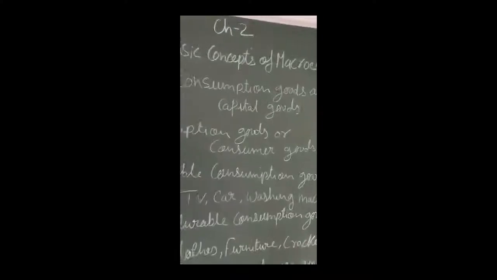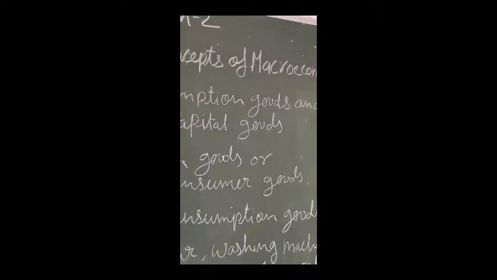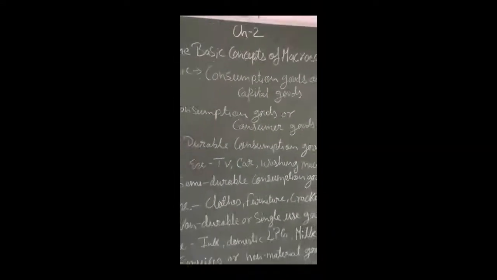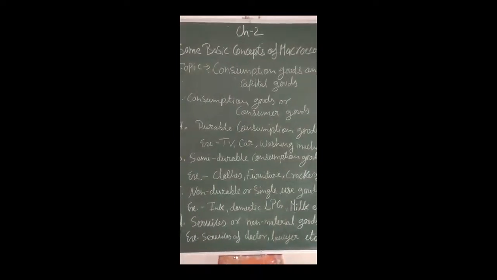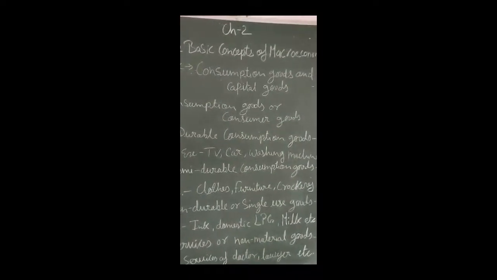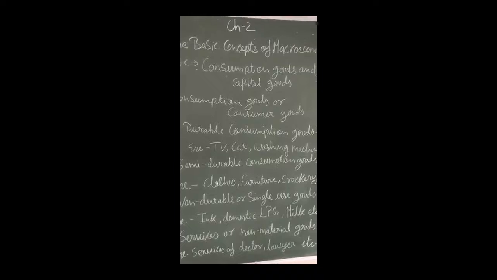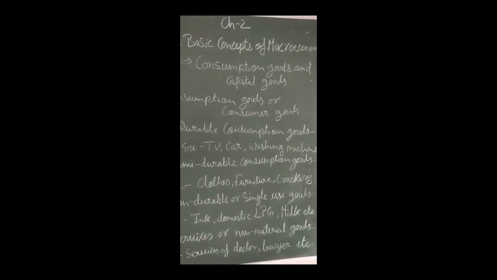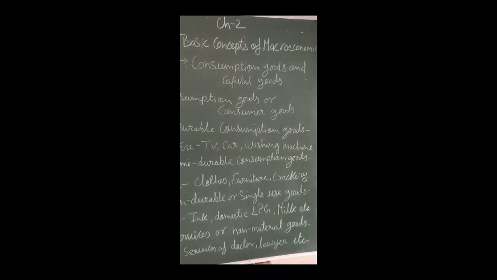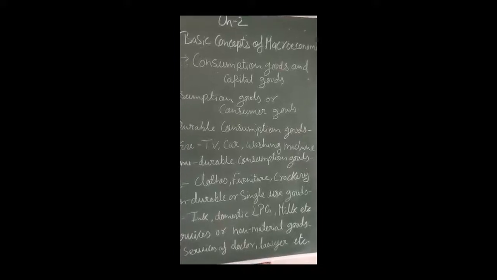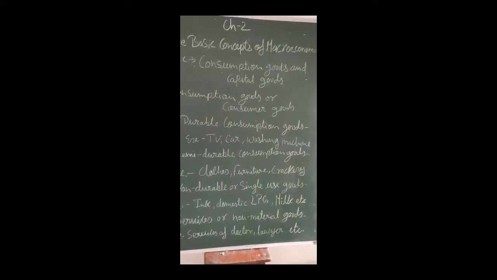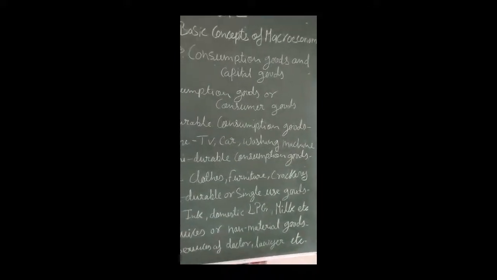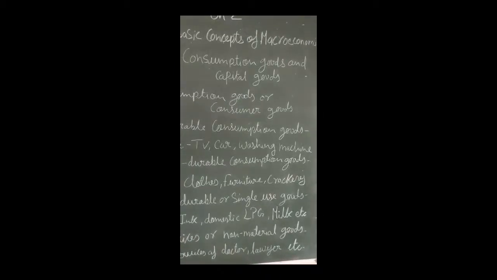Here you can see one more topic, capital goods. Capital goods are those goods which will be finally consumed by the producer. The examples are all kinds of plants and machinery. Capital goods are purchased by the producer and used for several years.